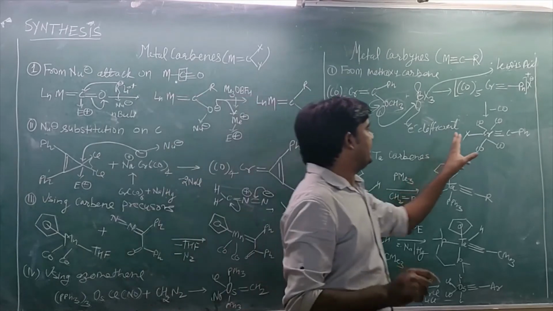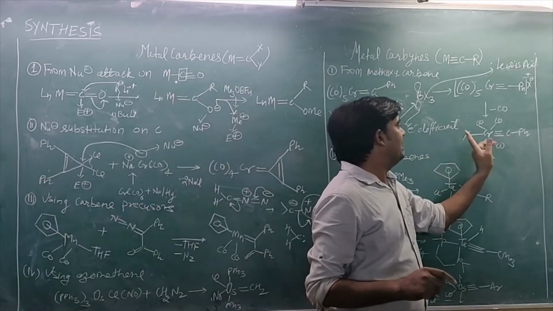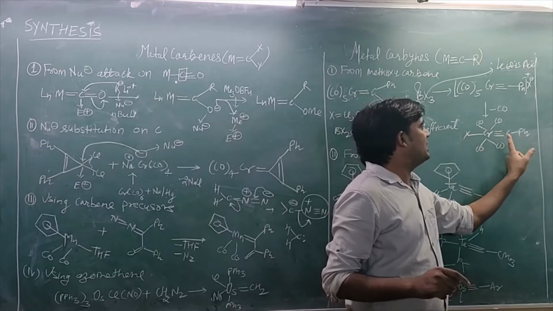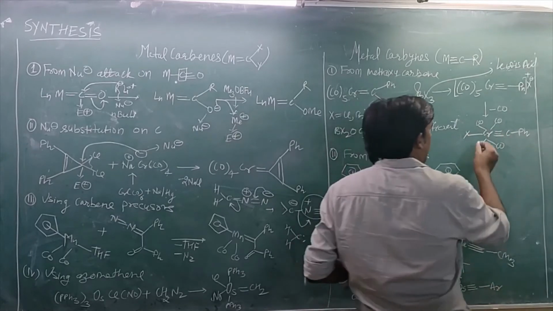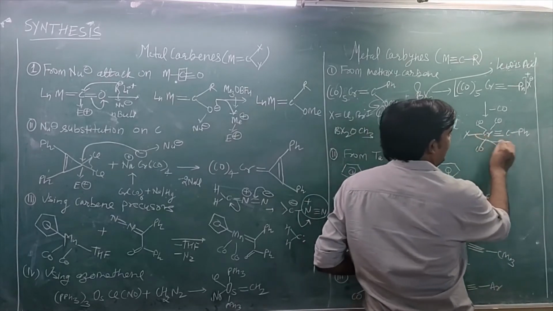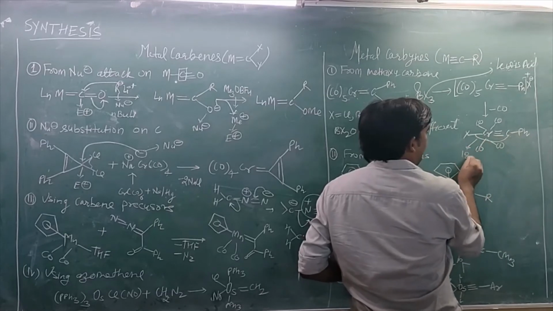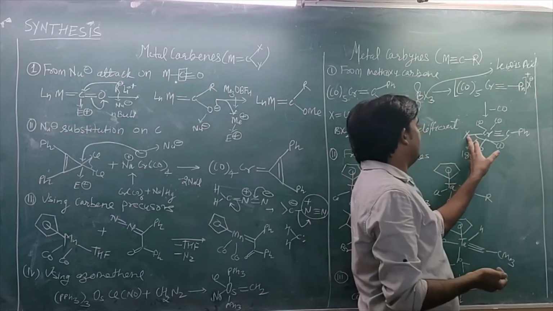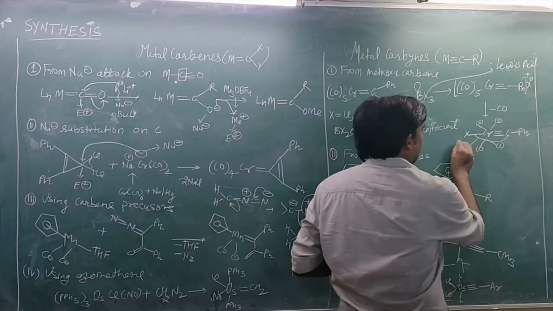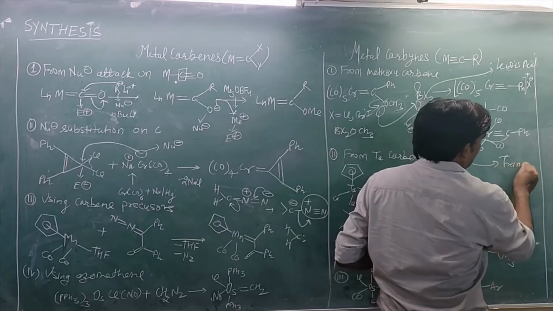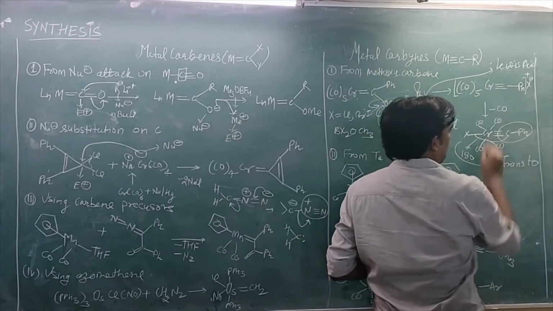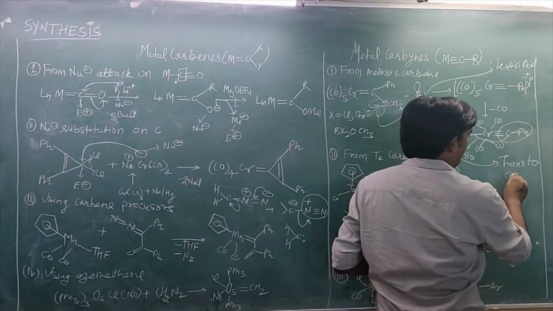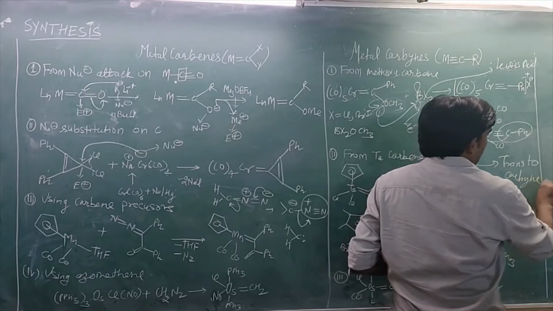It has been noted that this halogen is trans to this moiety, and the bond angle between halogen and this moiety should be 180. So this halogen is trans to this carbyne moiety.